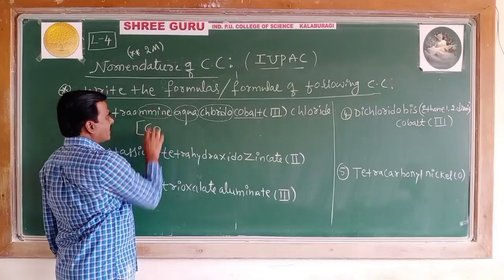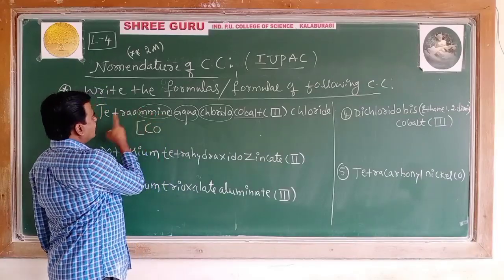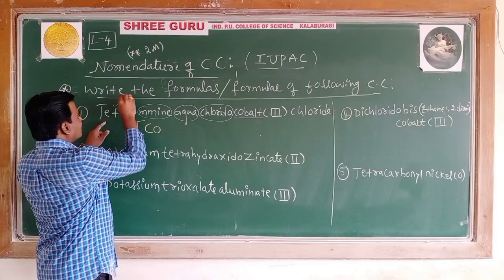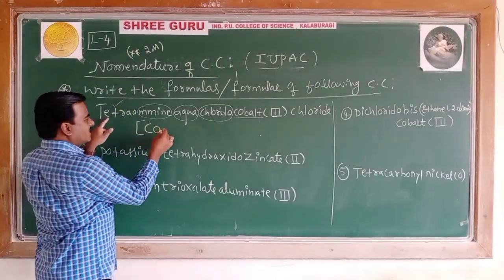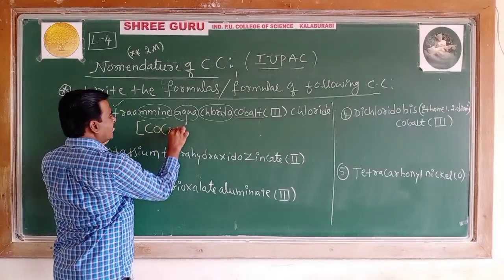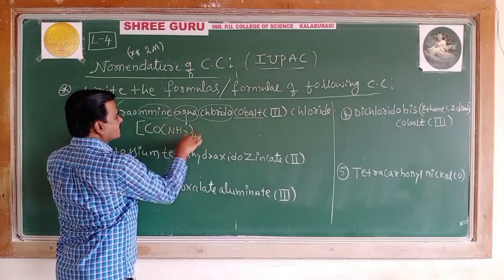So here, tetraammine. Let me write NH3 4 times.